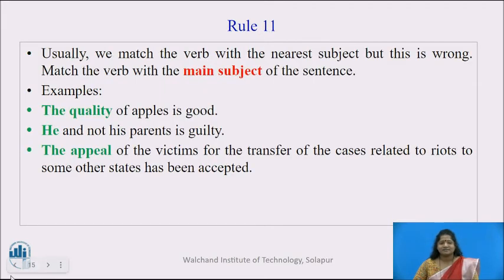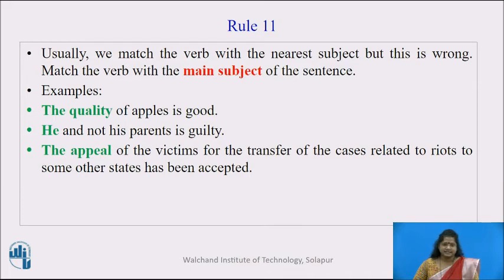Rule number 11. Usually, we match the verb with the nearest subject, but sometimes this is wrong. If one subject is the main subject and the second subject is subordinate, then we have to match the verb with the main subject of the sentence. For example, the quality of apples is good. Here, the quality is main. Then, the verb should agree with quality and not with apples. So, the singular verb is used here.